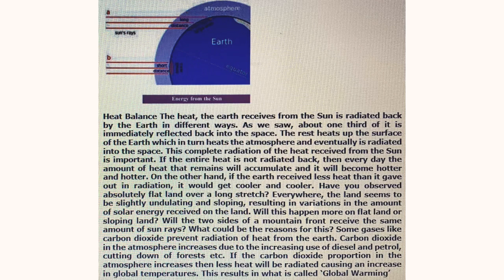Carbon dioxide in the atmosphere increases due to the increasing use of diesel and petrol, cutting down the forests, etc. If the carbon dioxide proportion in the atmosphere increases, then less heat will be radiated, causing an increase in global temperatures. This results in what is called global warming.